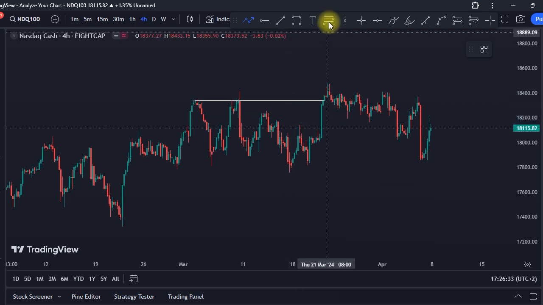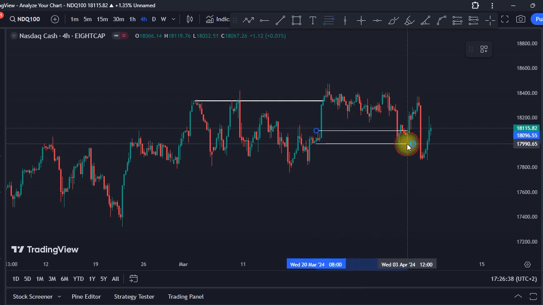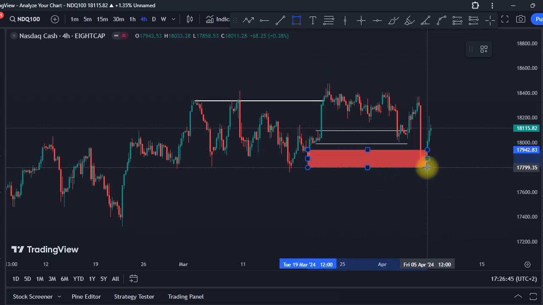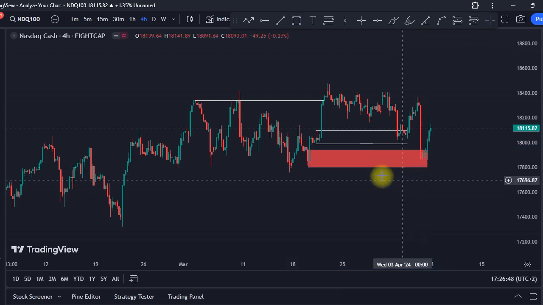Now as you can see here, we have 2 points of interest, or points that people can consider to be points of interest, and we also have another point over here. So this is the order block that I did tell many people that we are going to be buying from this area, and I did mention that we are going to use this level over here to induce liquidity in the market. As you can see, the market did have a bit of a reaction on this point over here, and then it came over and then it took people out. This level over here was used as liquidity.